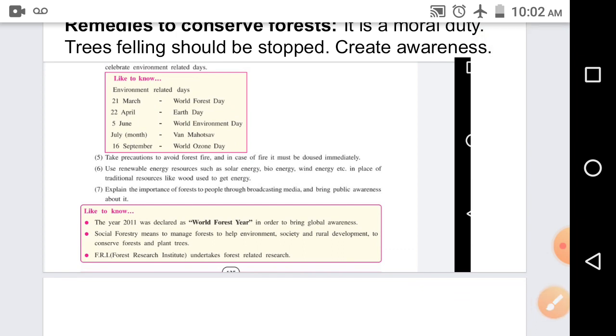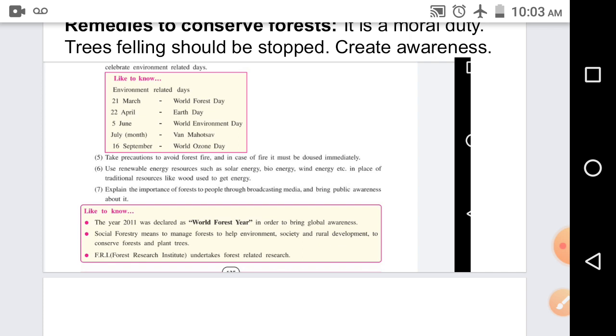Take precautions to avoid forest fire. In case of fire, it must be doused immediately. Use renewable energy resources: apart from electricity, we can go for solar energy, bioenergy, wind energy, in place of traditional resources like wood to get energy. Explain the importance of forests to people through broadcasting media and bring public awareness about it. The year 2011 was declared as World Forest Year in order to bring global awareness.